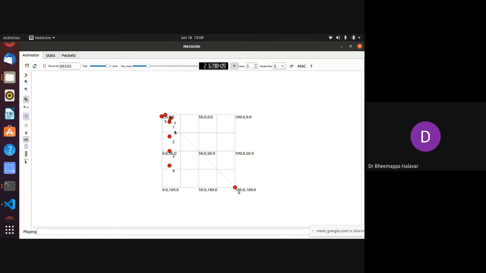If you see here, these are Wi-Fi nodes, and on the right hand side this is a P2P link. You can see here what simulation happened, right? Mobility also you can see. This is how you can see the visualization.